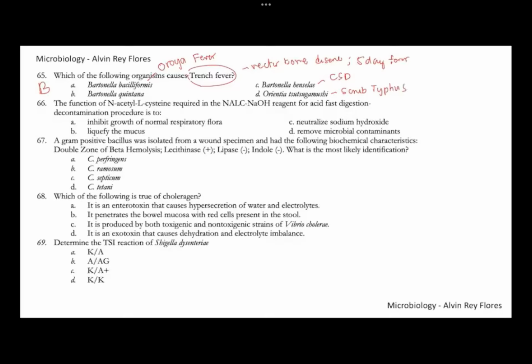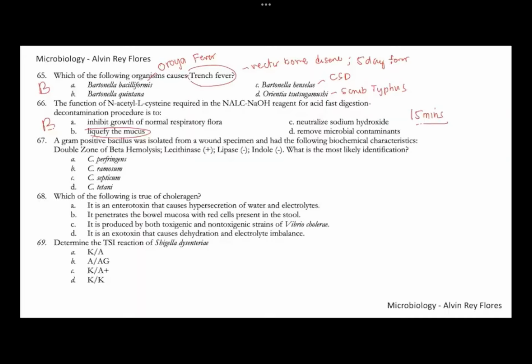Number 66, what's the function of your N-acetylcysteine? It's used for digestion and decontamination of your sputum samples. So the NALC is primarily to liquefy the mucus. Liquefy the mucus. 66, letter B. So always remember, for decontamination of sputum samples, the time needed to decontaminate the sample is 15 minutes. For decontamination, so 15 minutes.